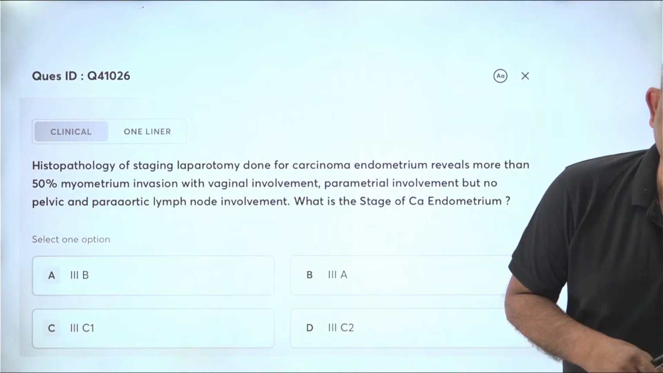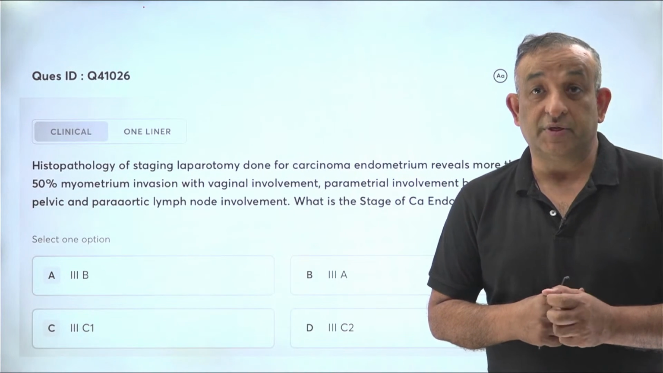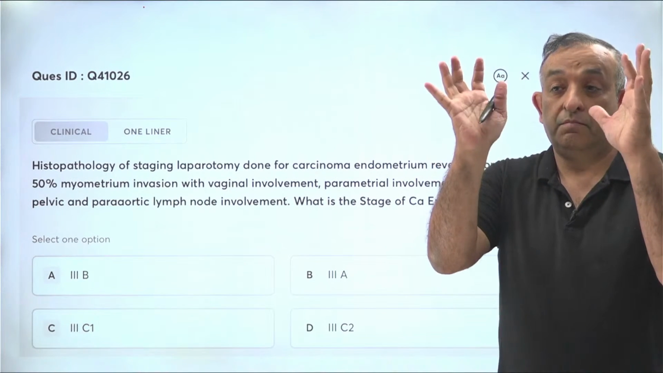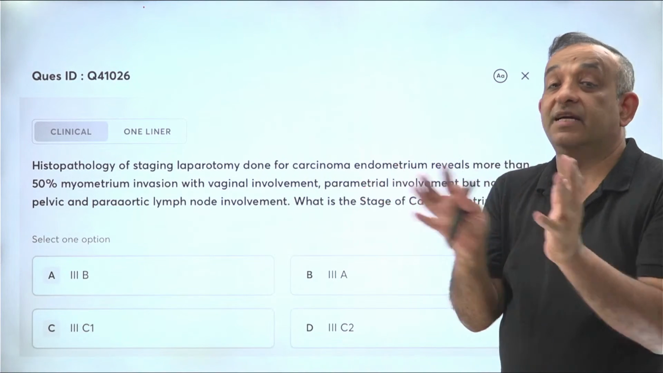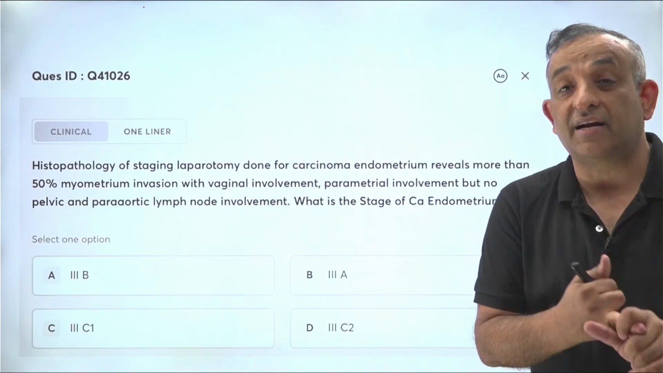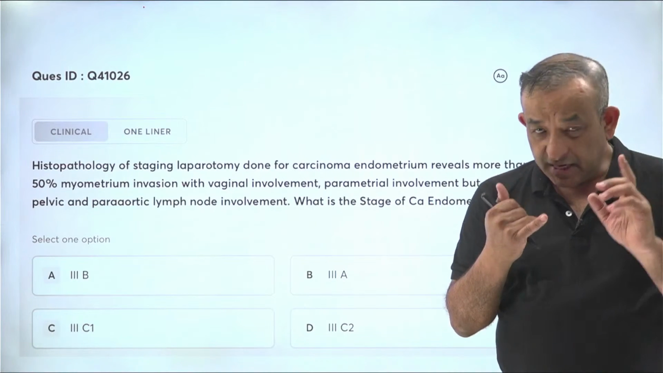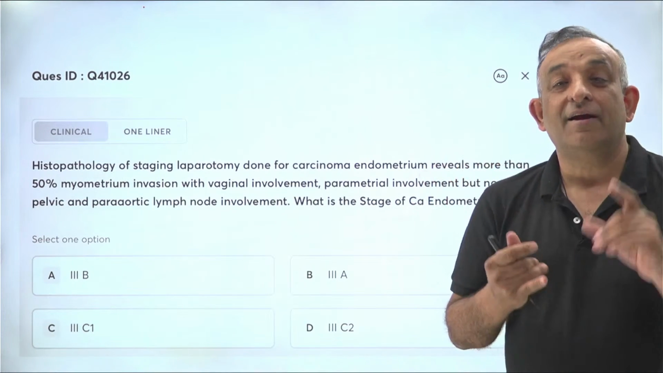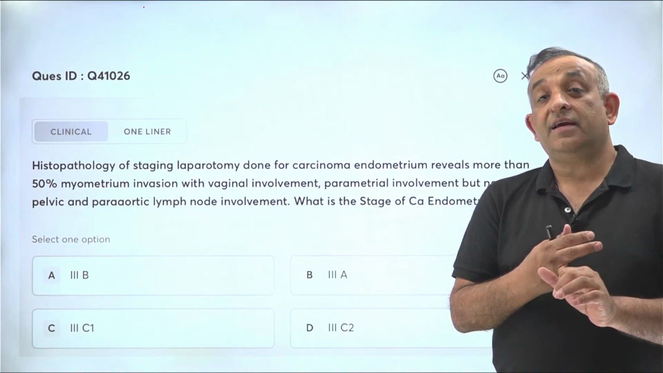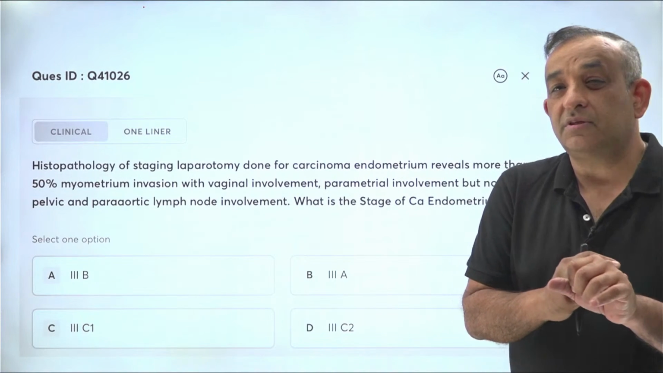Now, nobody is going to ask you to write the staging of CA endometrium, but when you mug up CA endometrium staging, you must remember that they will ask a few stages more commonly than the others. One of them is inguinal lymph node involvement, second is bladder and bowel involvement, and the third is vaginal involvement. Any cancer in gynae I am talking about: inguinal lymph node involvement, vaginal involvement, and bowel and bladder involvement.